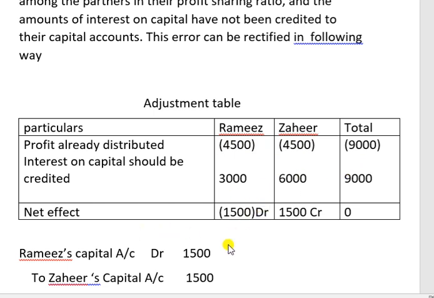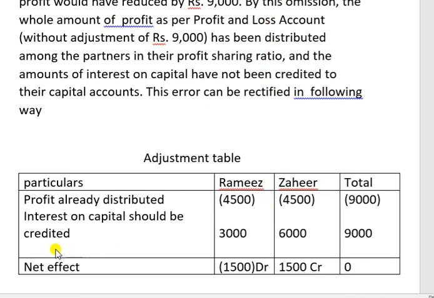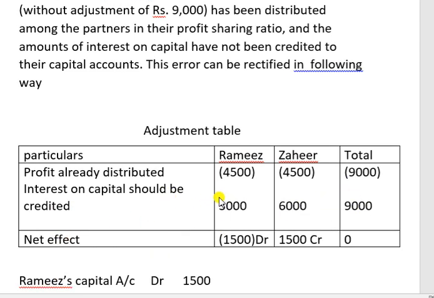Interest on capital should be credited. So already we calculated Ramesh 3,000 and Sahir 6,000. So that should be credited. So interest on capital should be credited 3,000 and 6,000, 9,000. So net effect: minus 4,500 and 3,000. Take the difference. How much will we get? Minus 1,500.